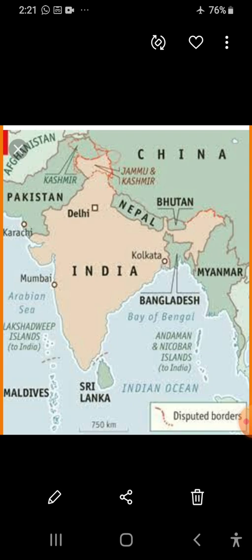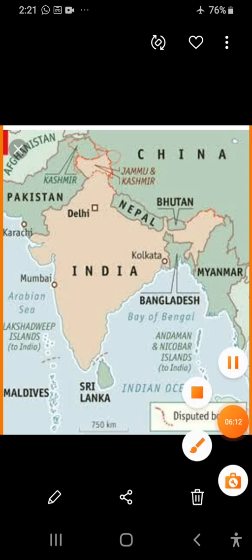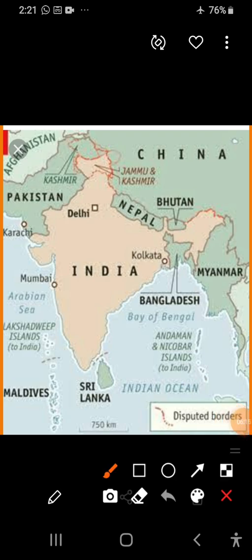Okay dear student, now we will learn how our country shares its border with different countries. In this part also we will see that it shares its border with Pakistan and Afghanistan. Just see here, dear student, these are Pakistan and Afghanistan, to the northwest. North means the upper side and south means down, east is to your right and west is to your left. So here, to the northwest, Pakistan and Afghanistan are the countries.